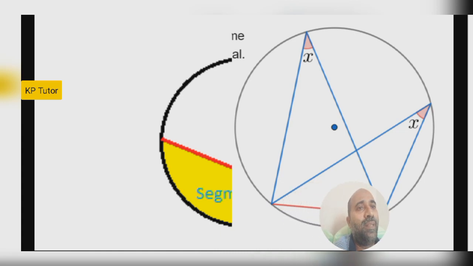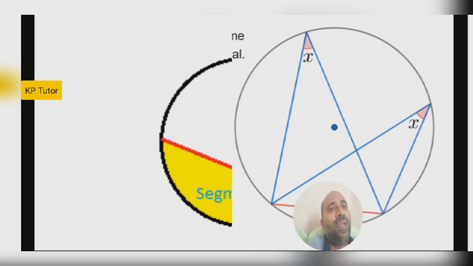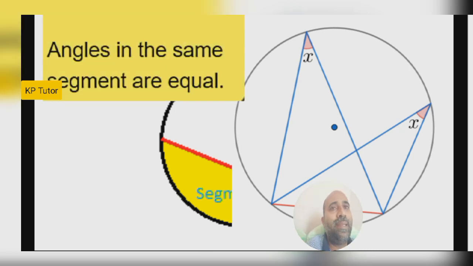So look at this. Here one chord is there down. Now look, I am here inside near the chord. From the chord you can look at angle x and another x is there. Those two angles are made from the chord in the same segment. So in this video, the one theorem you will learn is: angles in the same segment are equal.